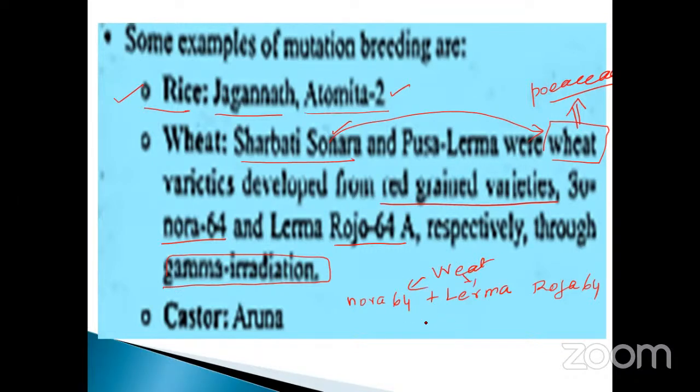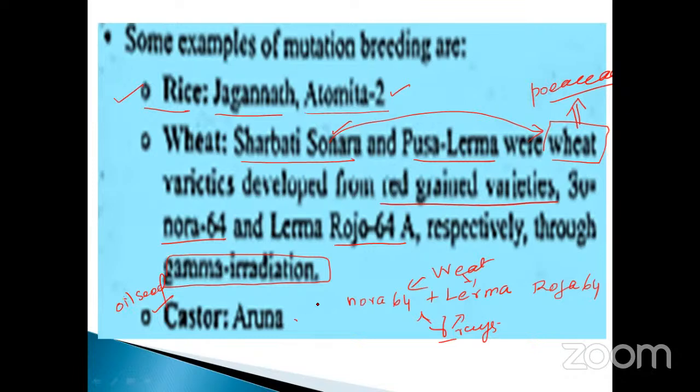Here, what are they doing now? Gamma rays. When you introduce them, you will get the new variety, that is called Sharbati Sonora and Pusa Lerma. Another one is castor. Already you know it is also an oil seed, Fabaceae family.